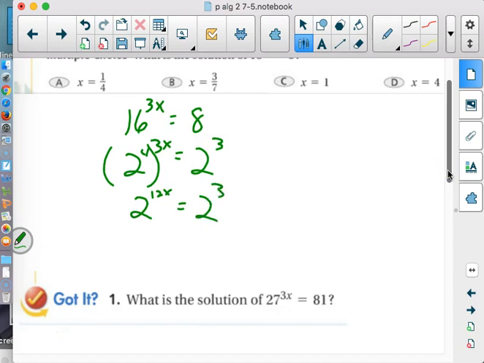Now we did these earlier in this chapter. Does anybody remember how we solve it once we get to that point? Been too long. It was before spring break.